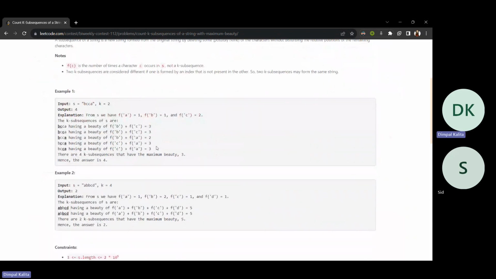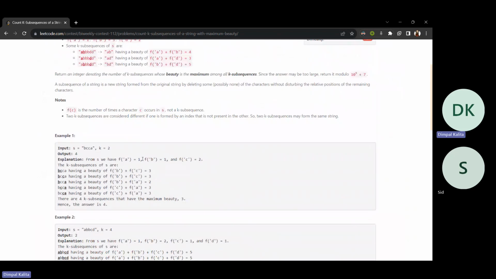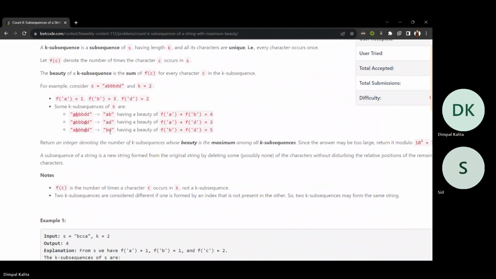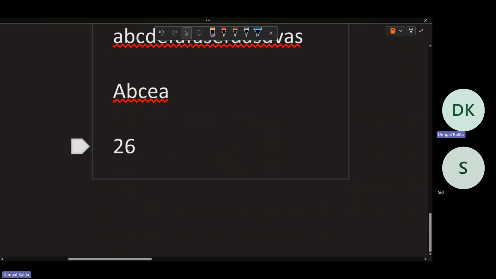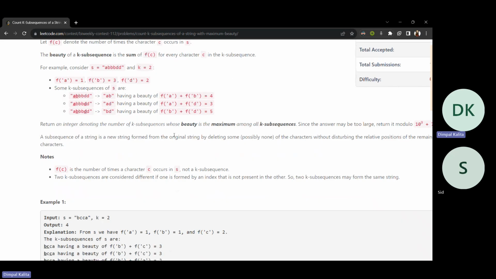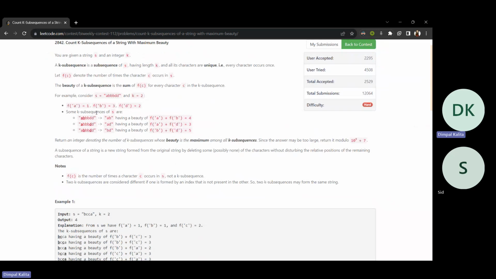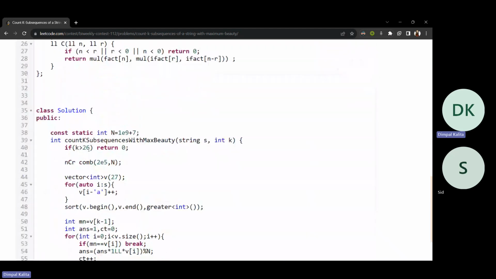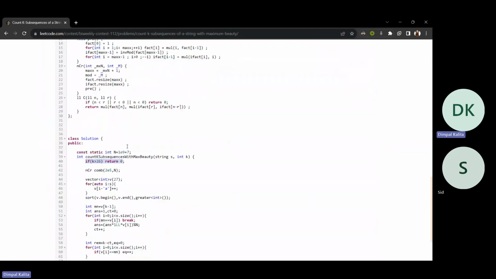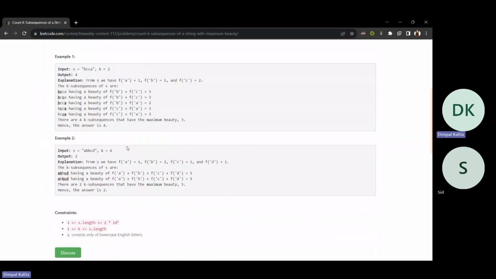Now what we can observe from the question. First thing, I have told that k cannot be greater than or equal to 26 or the beauty will be 0, because we cannot find 27 different characters. So the first thing I have done is, if k is greater than that, return 0, because it is not possible.